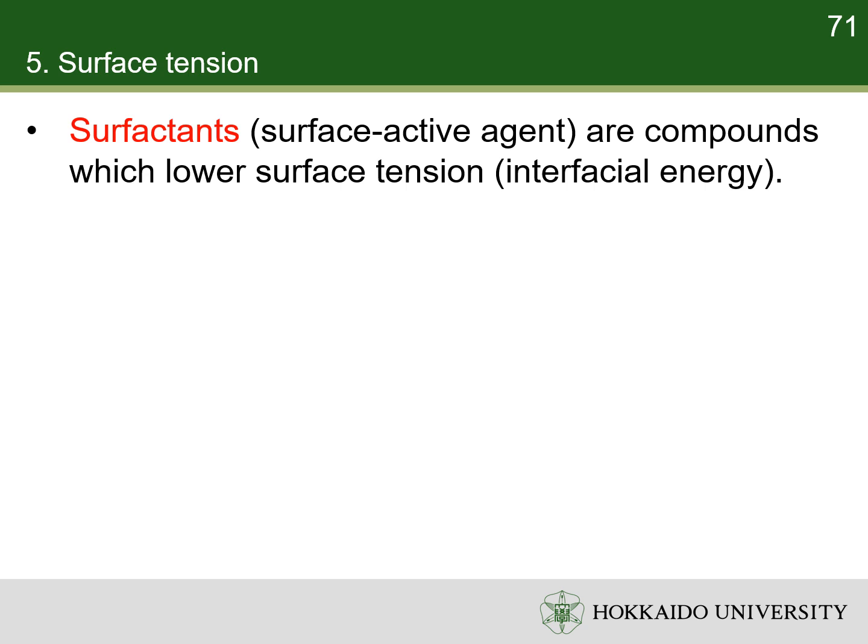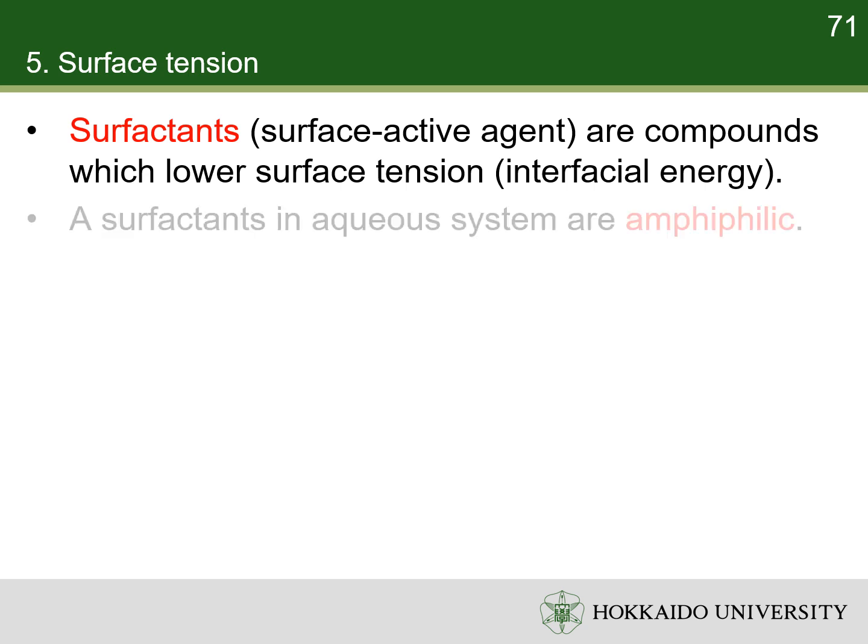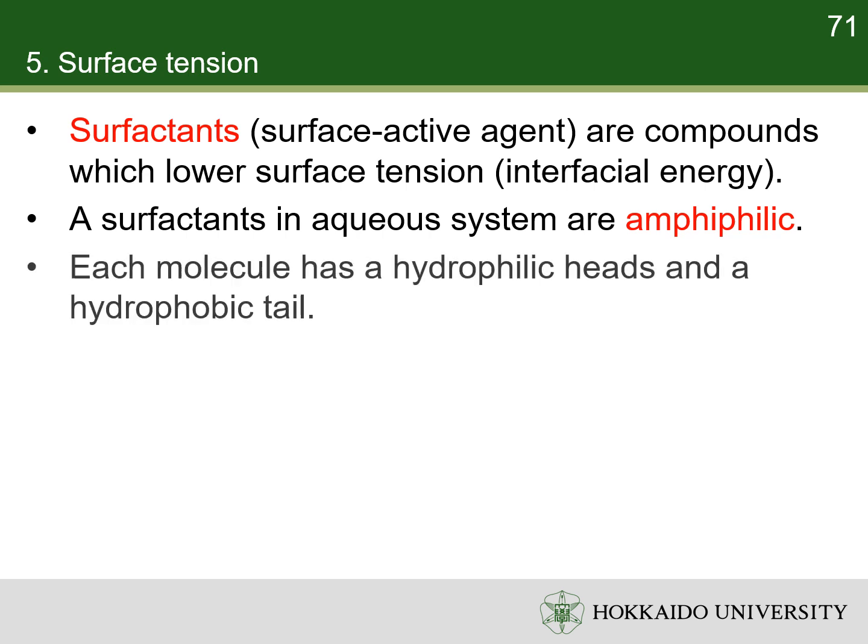Surfactants are chemical compounds that decrease the surface tension or interfacial energy. The word surfactant is a blend of surface active agent. Surfactants are usually organic compounds that are amphiphilic, which means that each molecule contains a hydrophilic group, the head, and a hydrophobic group, the tail. As a result, a surfactant contains both a water-soluble component and a water-insoluble component.